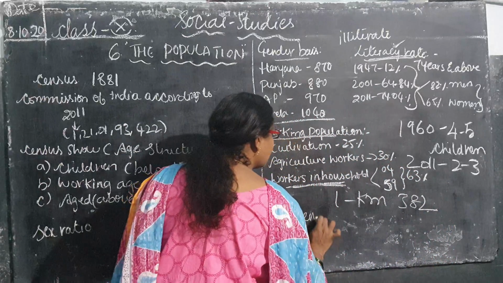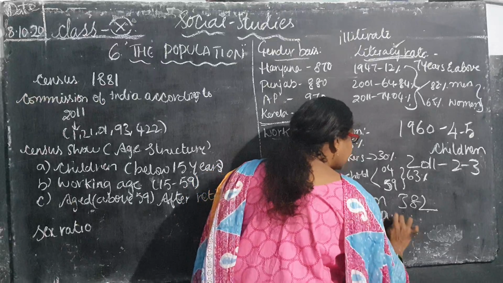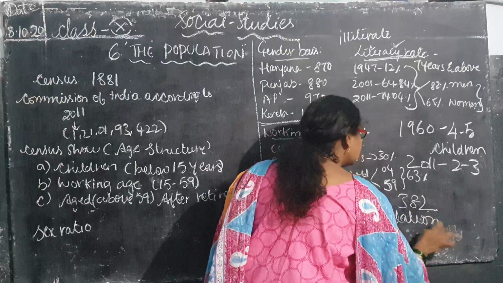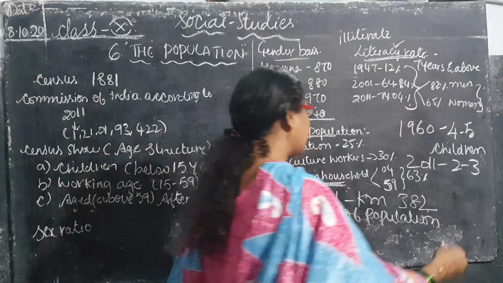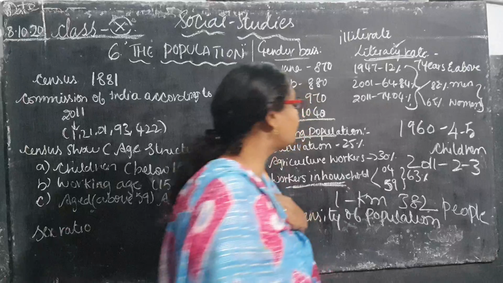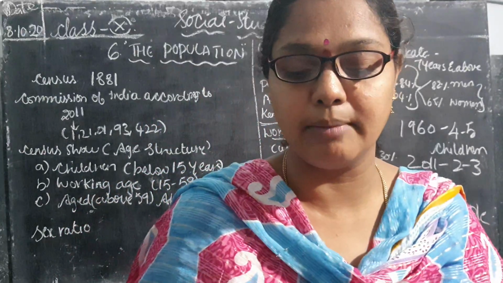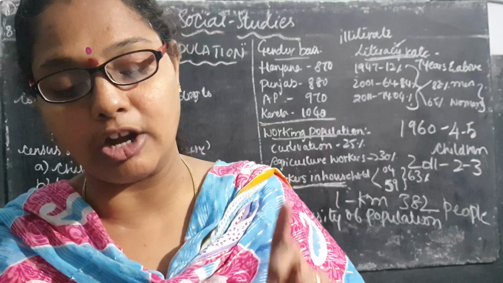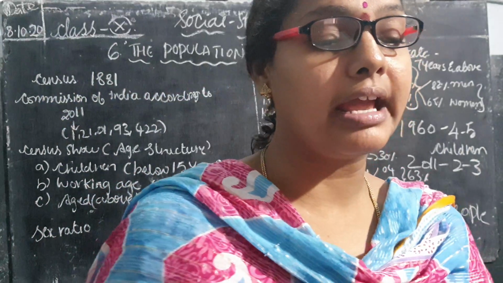What is the density of population, children? How will you calculate the density of population? For every 1 kilometer, how many people are living? 382 people are living. This is known as the density of population. People per 1 kilometer, how many people are living? 382 people are living. Isn't it, children?